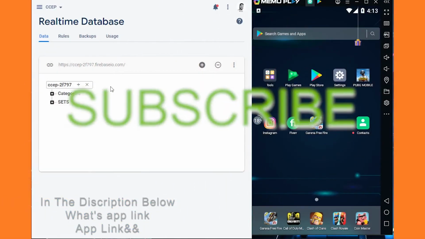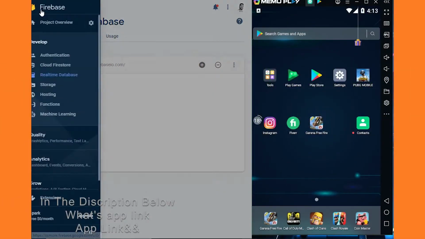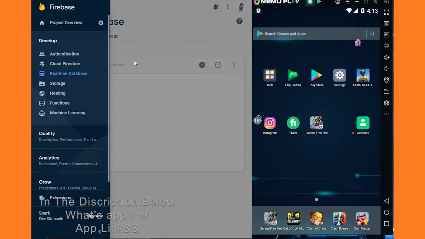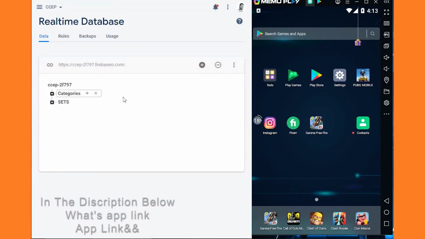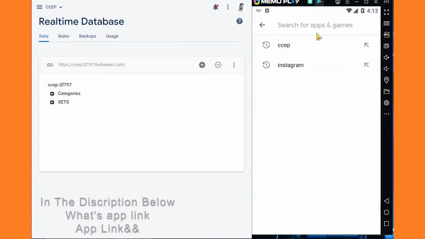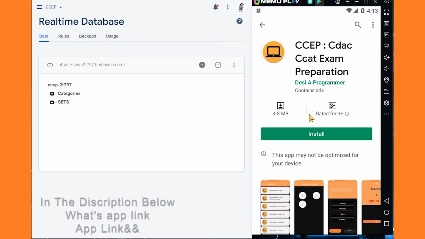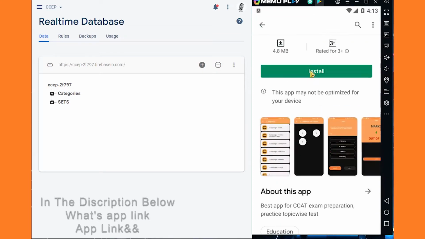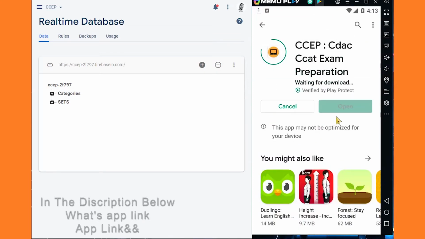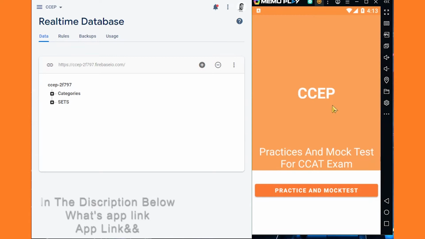So guys, as I told you before, I use Firebase database to put the question into my application. First, I will tell you how you can find my application. So go to Google Play Store, type CCEP. I'm just using computer emulator to show you how you can find this application and install this application. Once the installation is completed, open the application. I will show you around to this application.